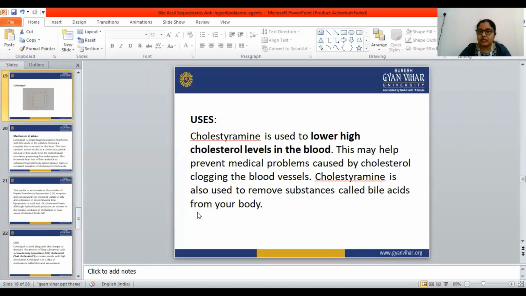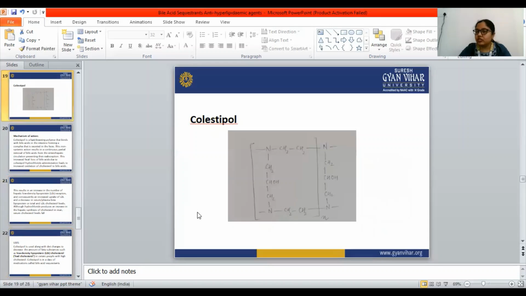Okay, next drug is colestipol. Colestipol is again a bile acid sequestrant. Okay, so look at the structure. In the cholestyramine there is a benzene ring, but in this one there is no benzene ring, only the chain. So we can learn from here: nitrogen atom, CH2, CH, CH3.